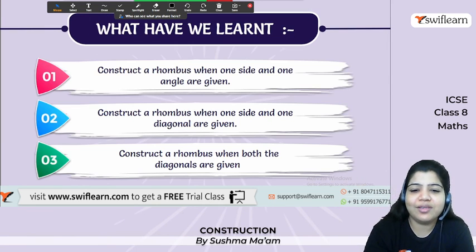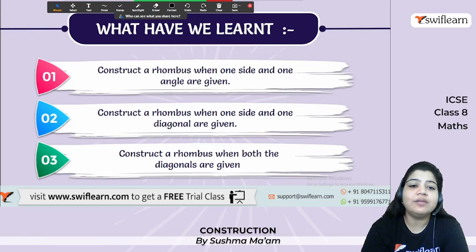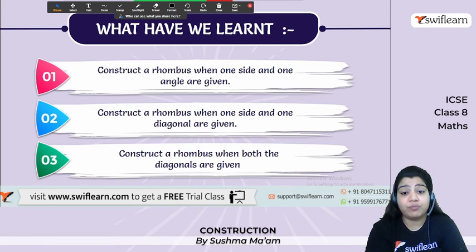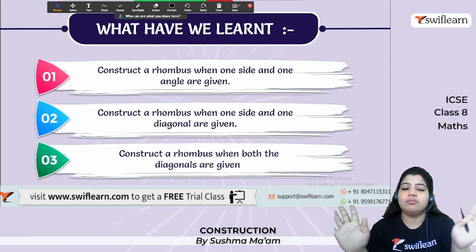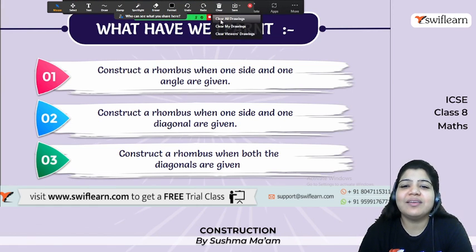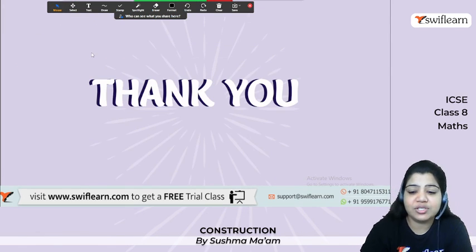Okay, so here what we have learned, so we have learned here the construction of a rhombus with the conditions: when one side and one angle are given, one side and one diagonal are given, and no sides, only two diagonals given. Okay, so here this is the end of this session.